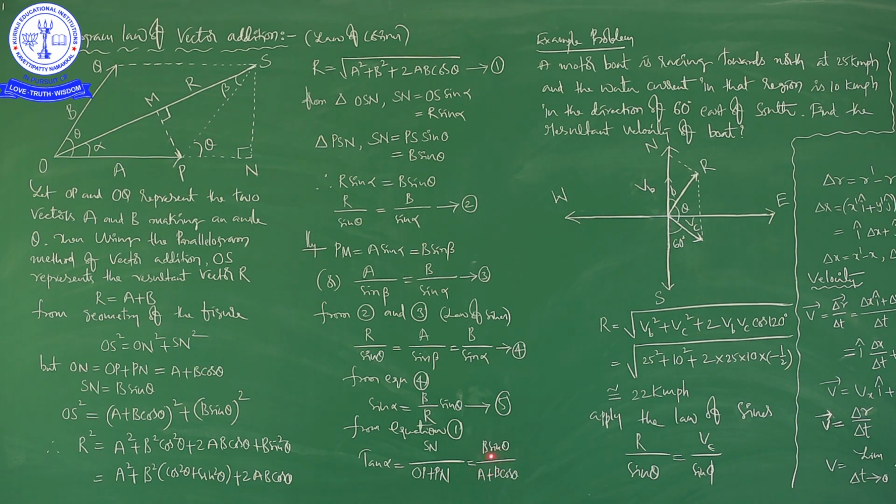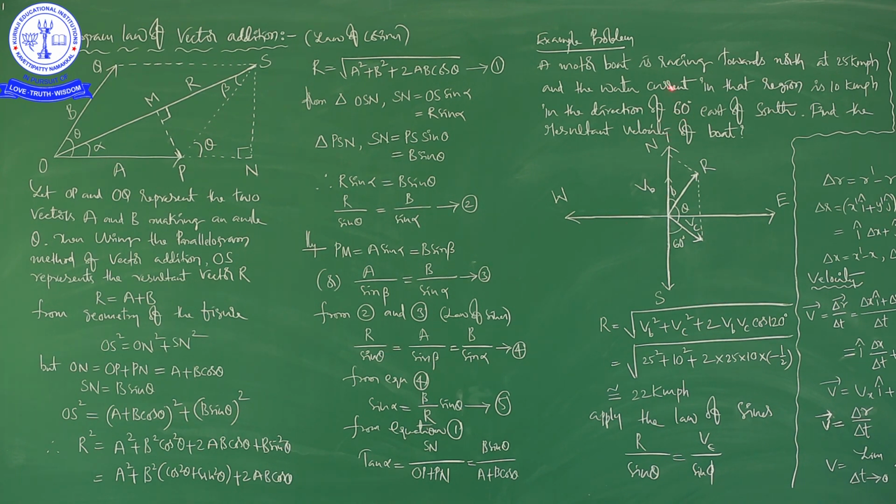Okay, right. So now we derived an expression for the magnitude of the resultant vector and the direction of the resultant vector. What is the direction of the resultant vector? Alpha is equal to tan inverse of B sin theta by A plus B cos theta. Okay, right. So for one related problem to the parallelogram law of vectors addition, you can easily understand, because just now we completed the derivation, no? That is right.